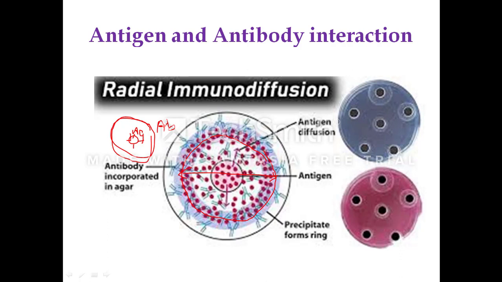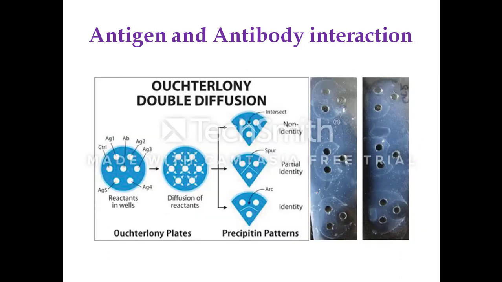So here there is diffusion of the antigen radially from its well all over the surface, and hence it is called radial immunodiffusion, and this is also termed the Mancini method of immunodiffusion. Next we will move on to Ouchterlony double diffusion, or double immunodiffusion.